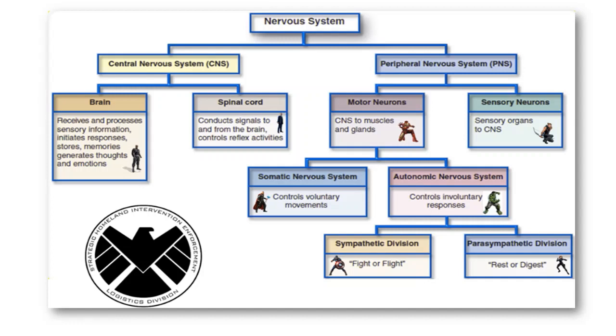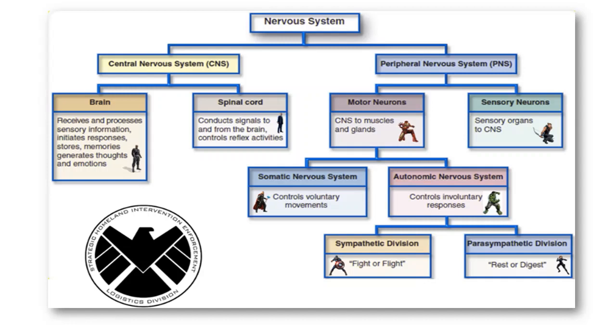Motor neurons carry information from the central nervous system to the site of action, and sensory neurons carry information from the site of action to the central nervous system. Then motor neurons are further divided into the somatic nervous system, which controls voluntary movement, and the autonomic nervous system, which controls involuntary response.